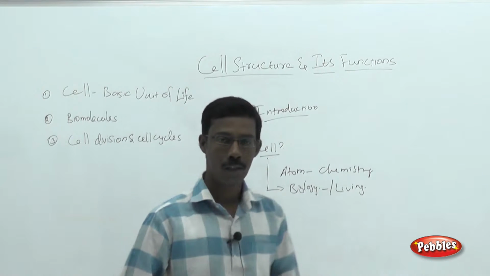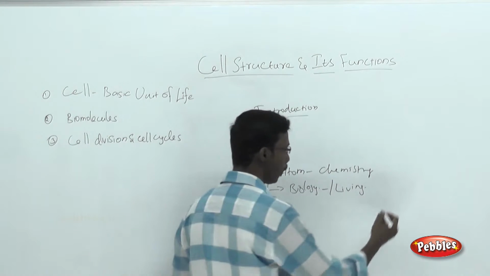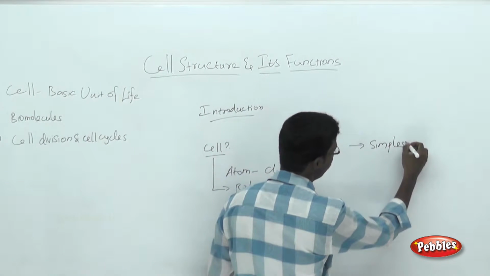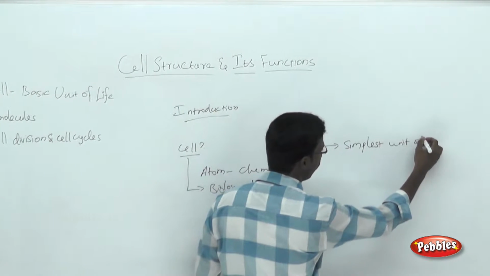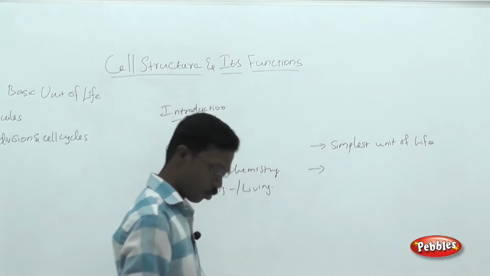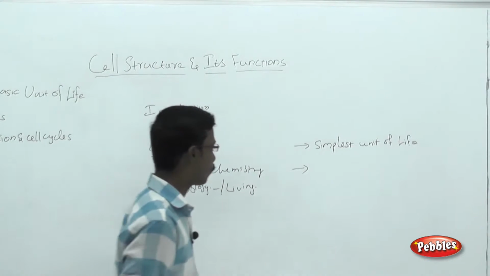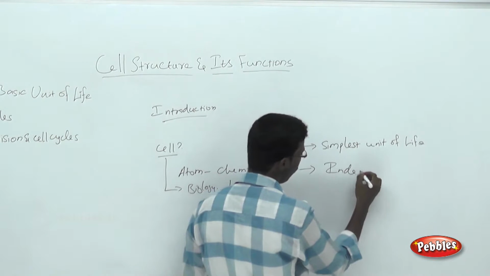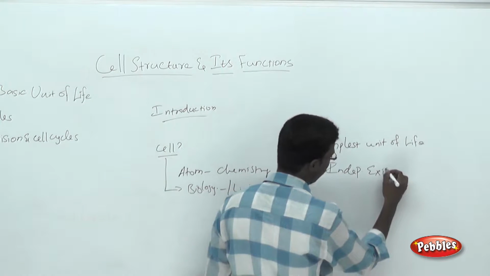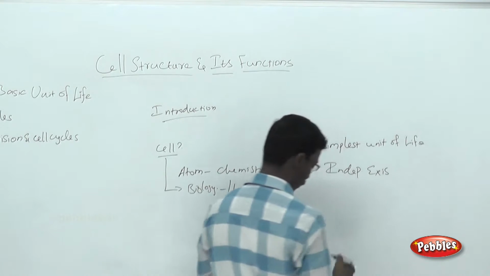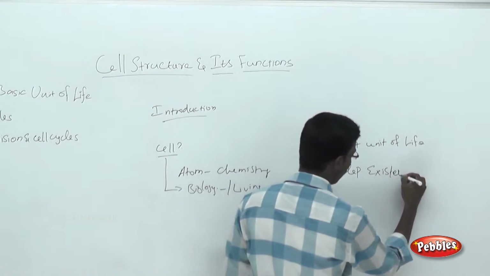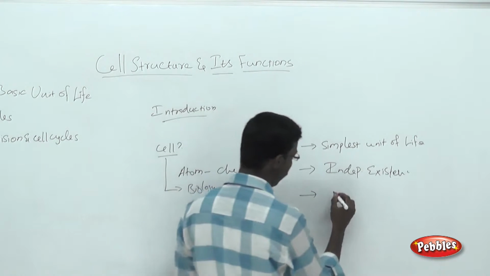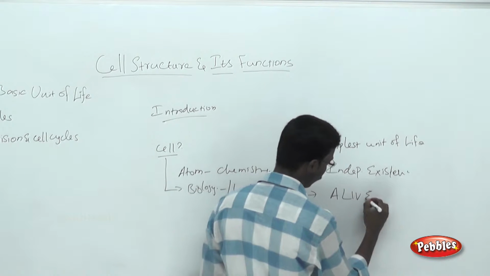So how can we define the term cell? Cell is the simplest unit of life. The first term you should remember: cells are the simplest unit of life. There are many types of unicellular organisms, so we can give a second definition here. They can have an independent existence, and they are the simplest form. They can be alive. That is the major point.